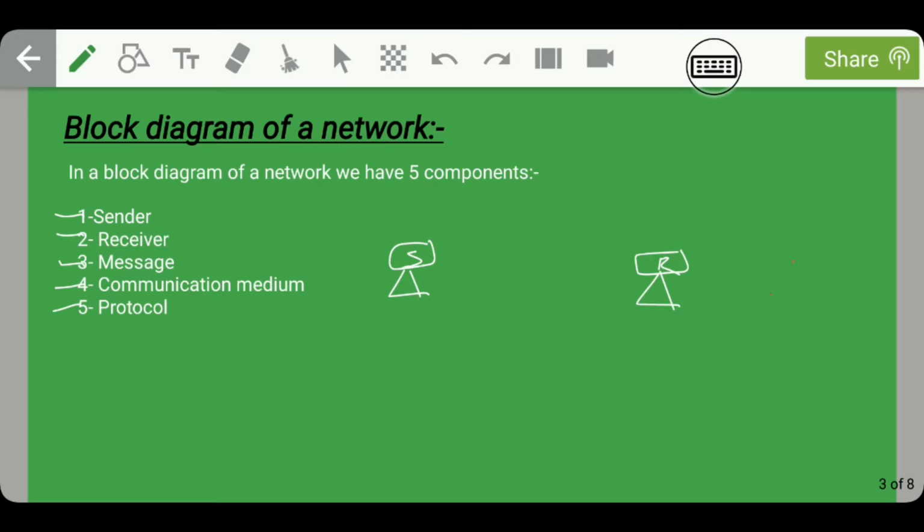Between sender and receiver, we have used some physical channel. In this case the physical channel is YouTube. This physical channel is known as the communication medium, and it is the basis of interconnection between sender and receiver.